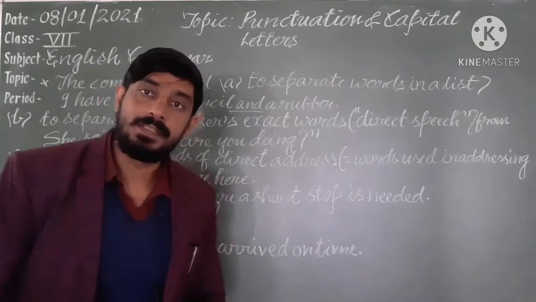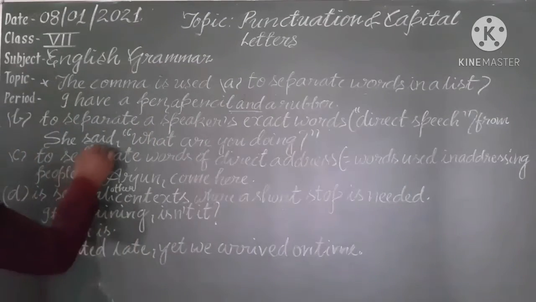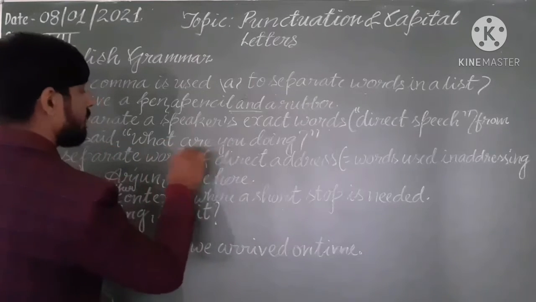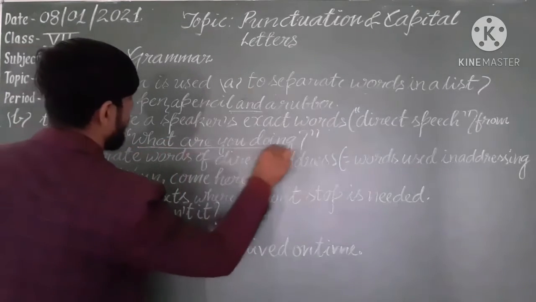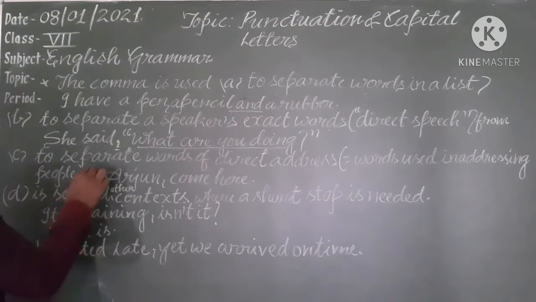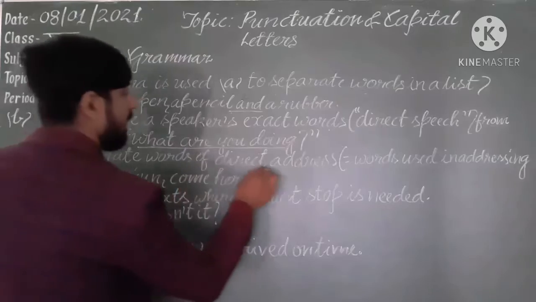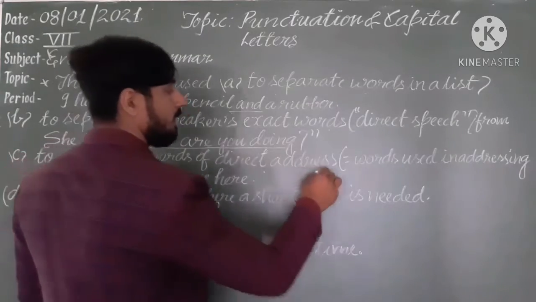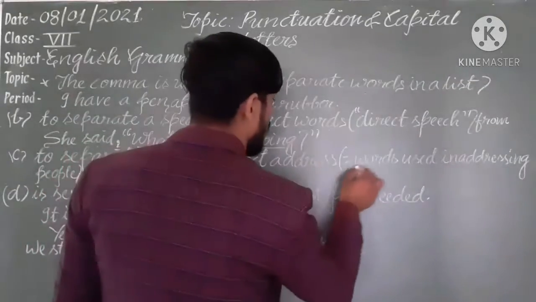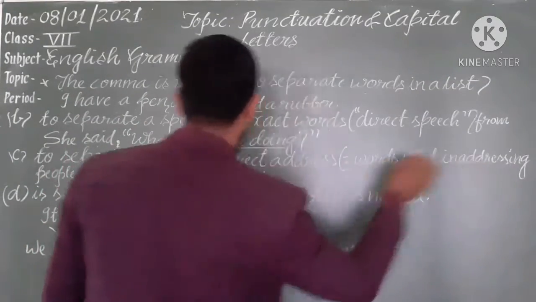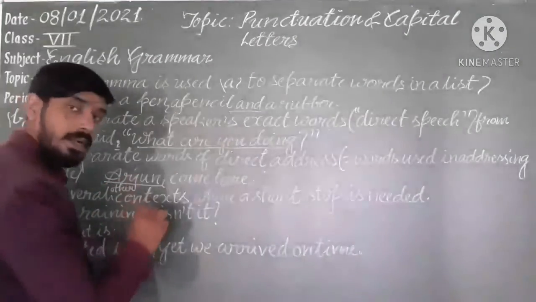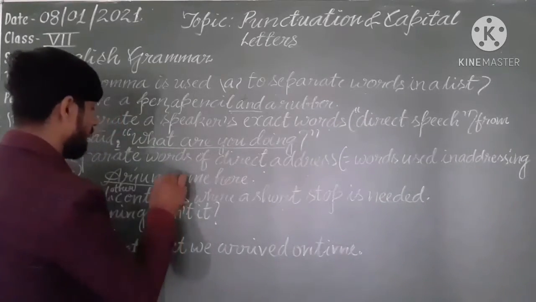to separate the exact words of a speaker. See here: she said, what are you doing? So here you are getting the exact words. For separating exact words we are using a comma. To separate words of direct address, when we address someone directly, at that time we use a comma. Words used in addressing people especially. Arjun, come here. We are addressing here, so we use a comma.